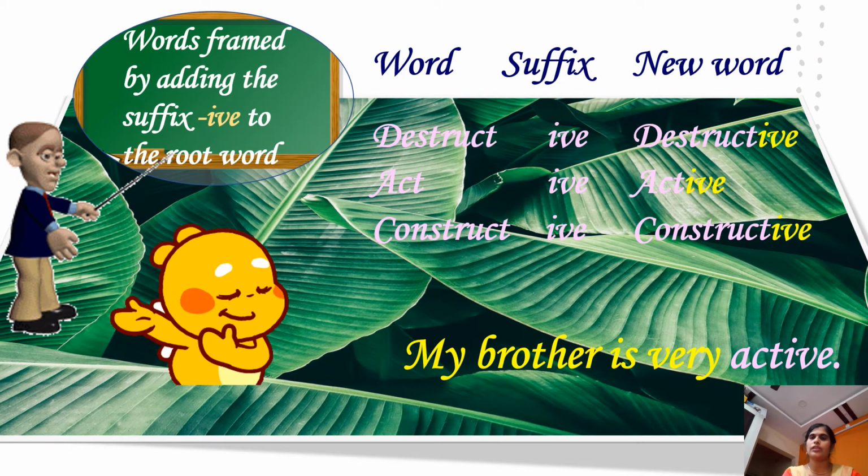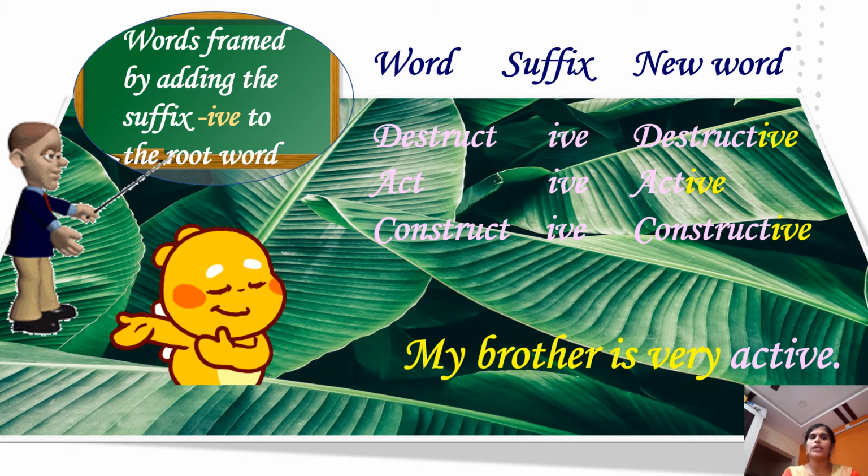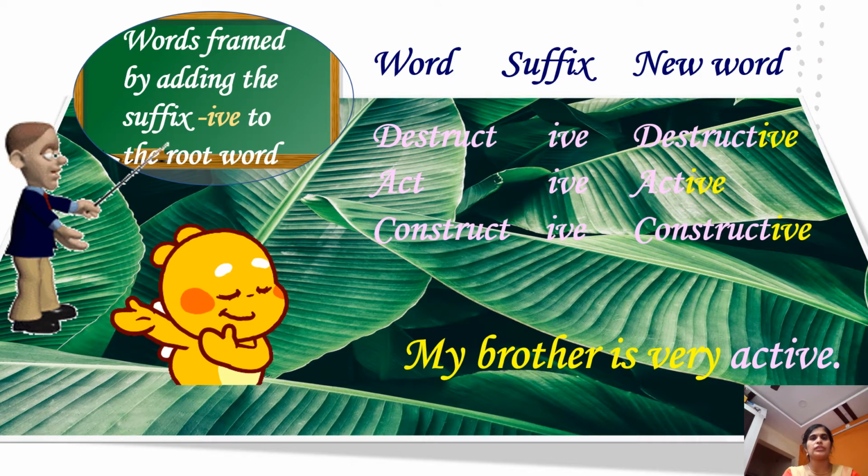Here we are with the next example. Words framed by adding the suffix ive to the root word. For example, distract, by adding the suffix ive, the new word becomes destructive. In the same way, act, active. Construct, constructive. My brother is very active.